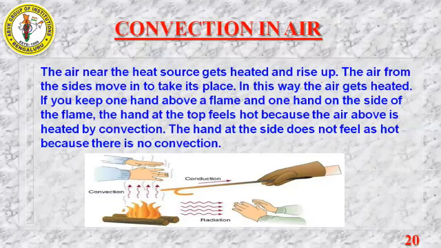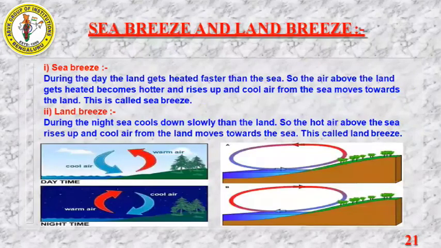Okay. So based on this convection of air, we have two concepts: sea breeze and land breeze. So what is sea breeze and what is land breeze? We'll see sea breeze first. During the daytime, the land gets heated faster than the sea. First you need to understand which will heat faster and which will cool faster. In both cases, land will be first. Land will heat fast and land will cool fast. This concept you need to keep in mind very carefully.